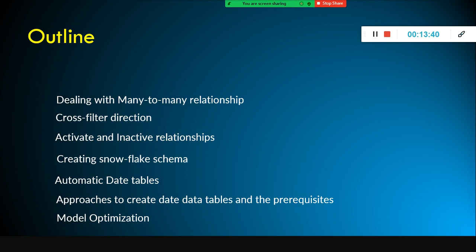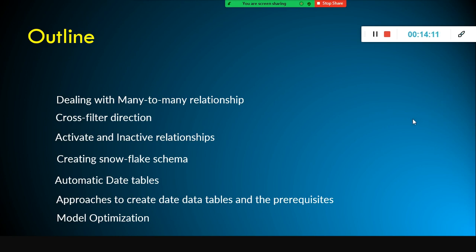Next one is cross-filter direction. Cross-filter direction is also one of the important aspects in Power BI, right? So let's say when it comes to the Star Schema, you have all the dimension tables. The data from your dimension tables flows from the dimension table to your fact table, not from the fact table to the dimension table, one-to-many.